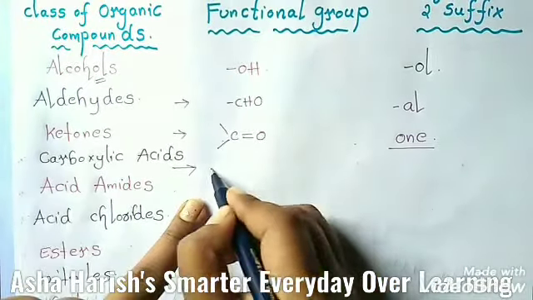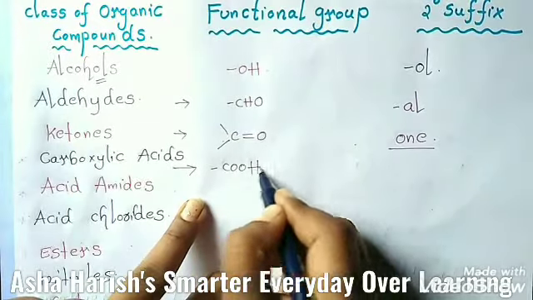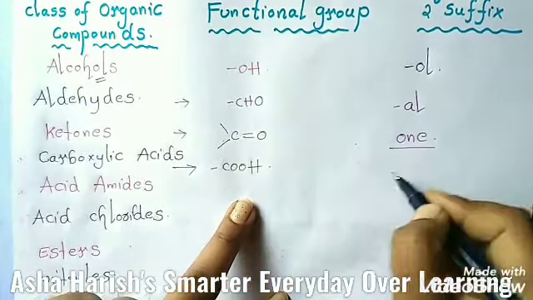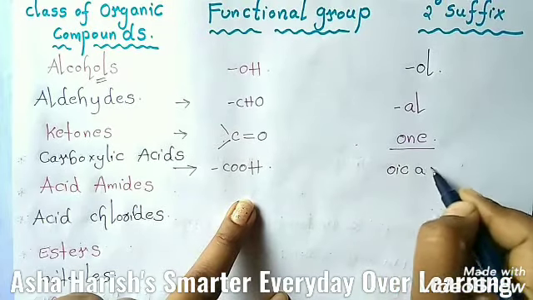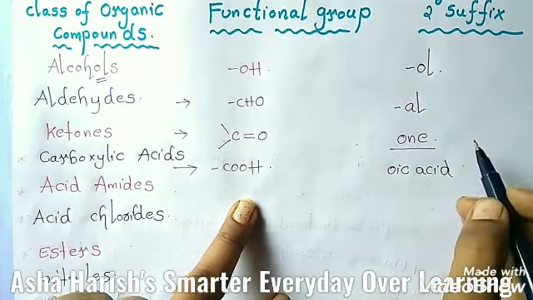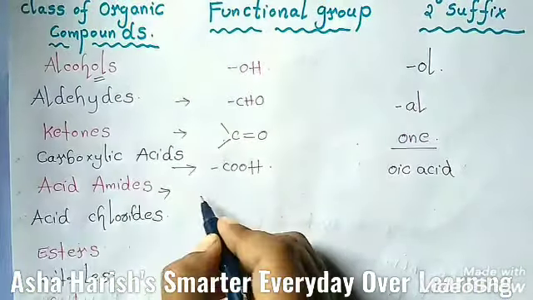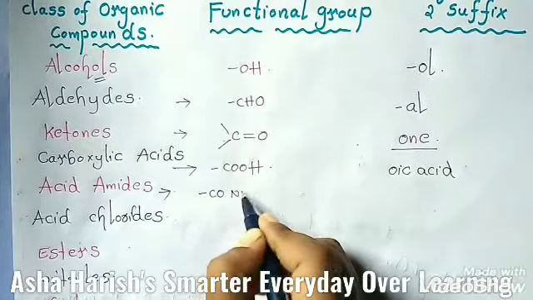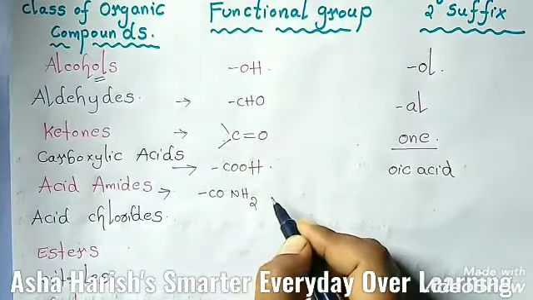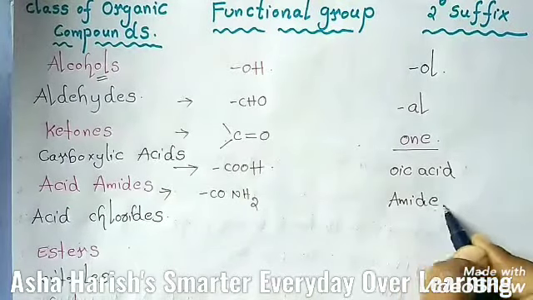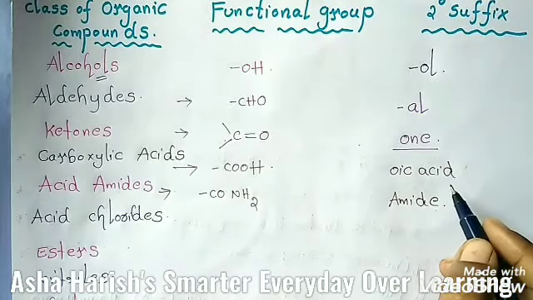The functional group is COOH, carboxylic acid, and you can write oic acid as its secondary suffix. And the next one is acid amides. If you find a CONH2 group in any organic compound, you can write amide as its secondary suffix, that is amide.